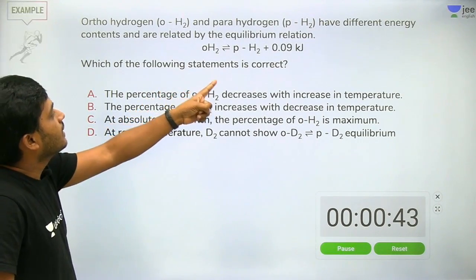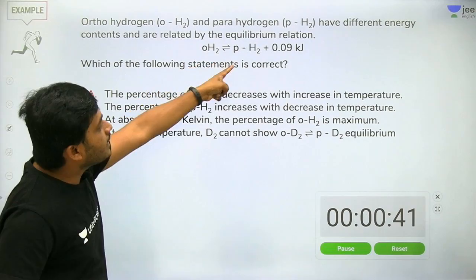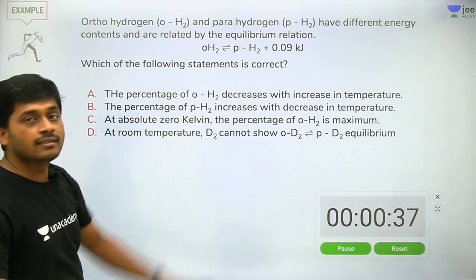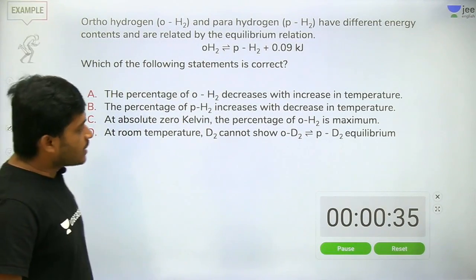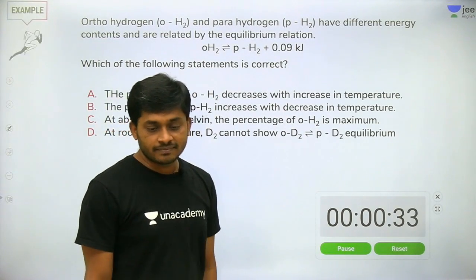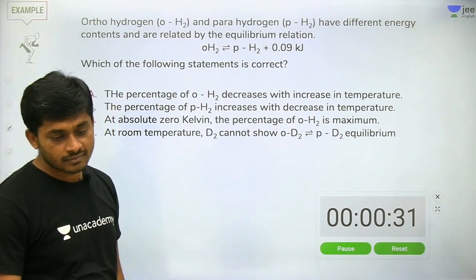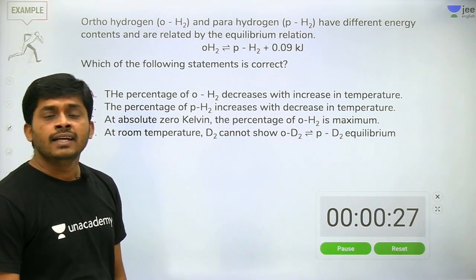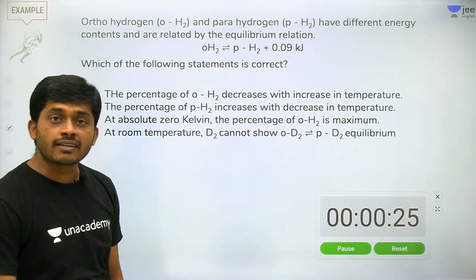It is given here as an equilibrium, and it is an exothermic reaction. Ortho to para is an exothermic reaction. See, Anand, it is a direct statement fact.